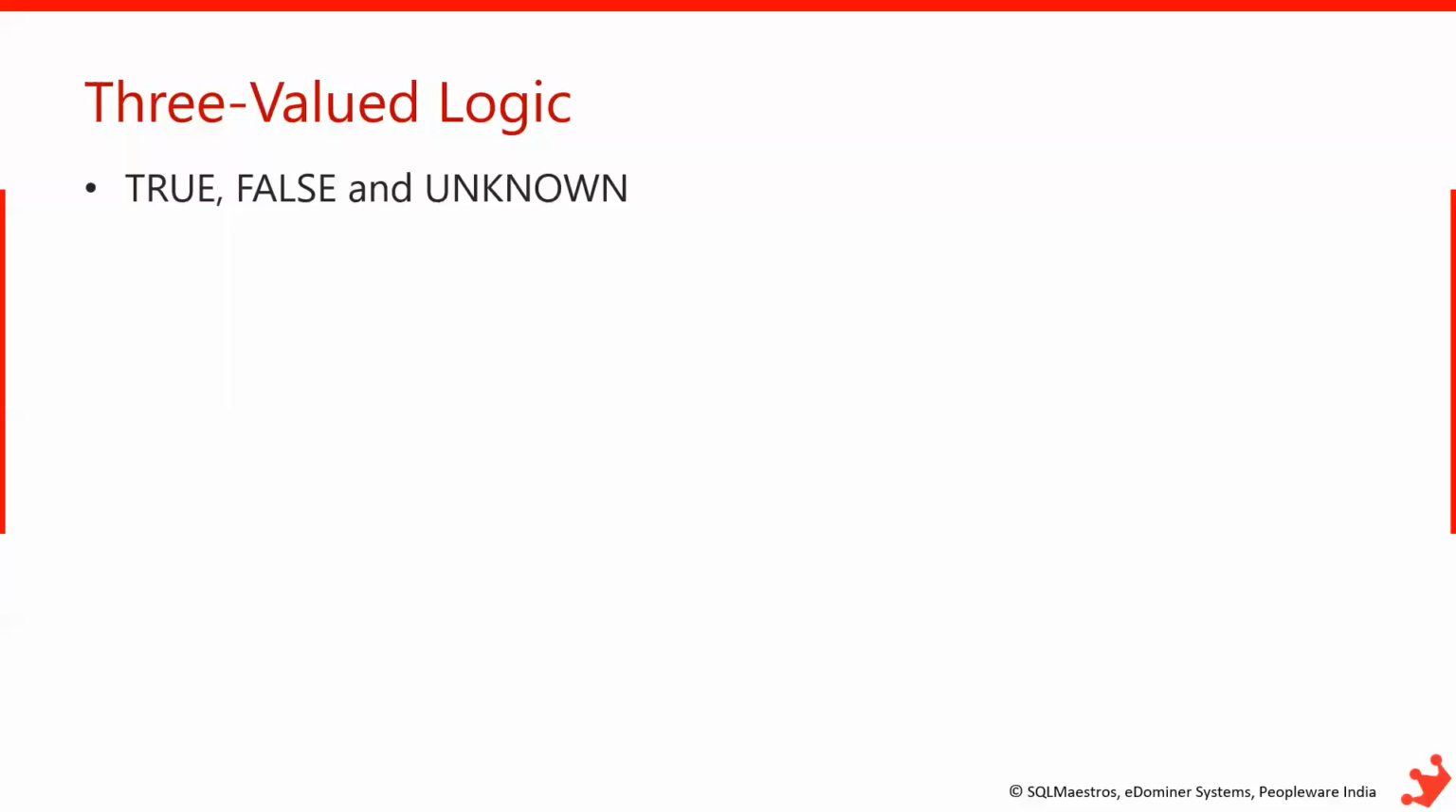Logical expressions in most programming languages can be either true or false, which is referred to as two-value logic or Boolean logic, where if you evaluate an expression, you will either get a true value or a false value.